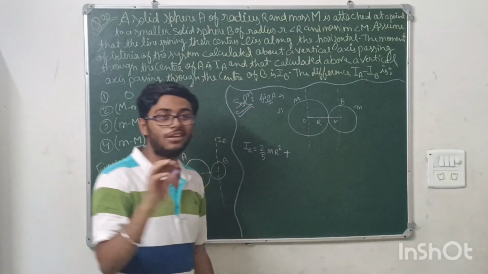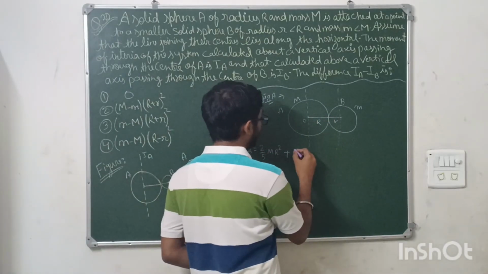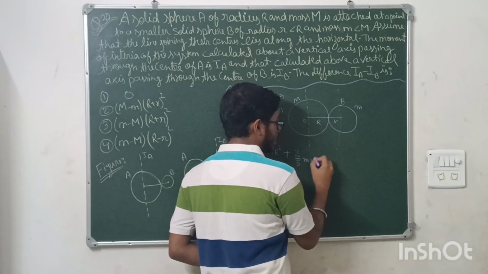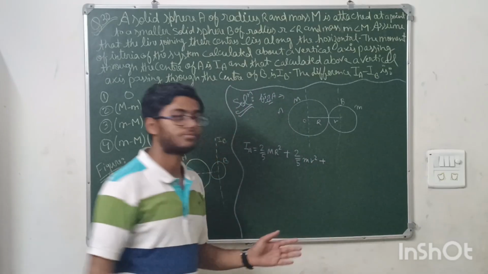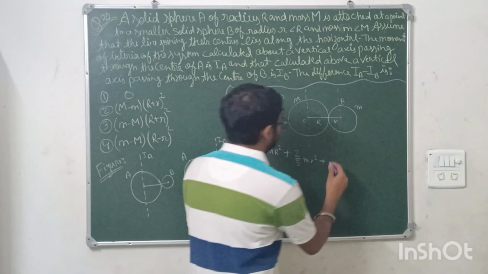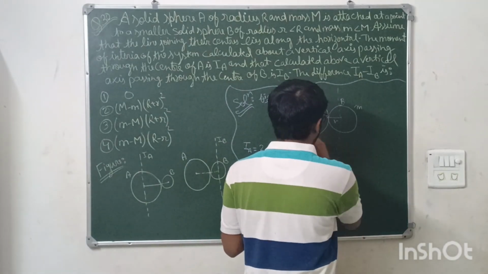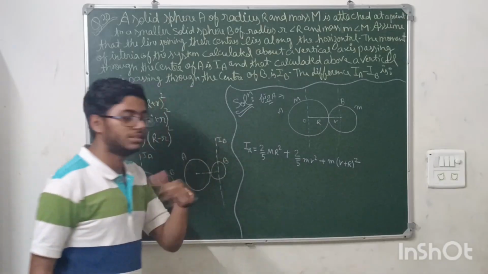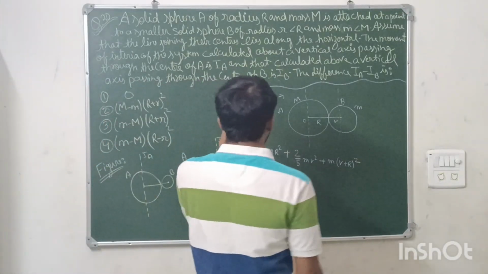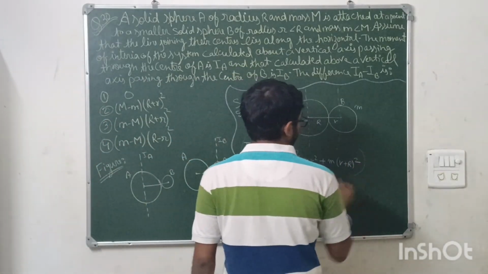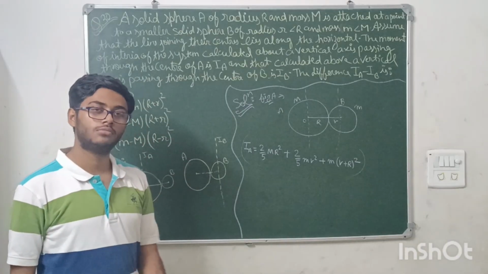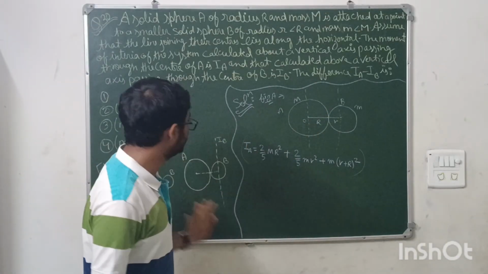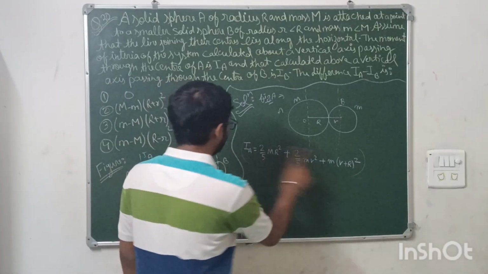So we will be applying the parallel axis theorem. Okay, so this will be, for this, 2 by 5 into small m into r square plus small m into (r plus R) whole square. This is only the parallel axis theorem. So this is the IA that has been written here. Okay. Now you will be writing for this figure B.